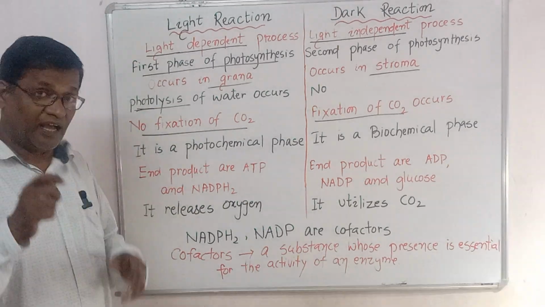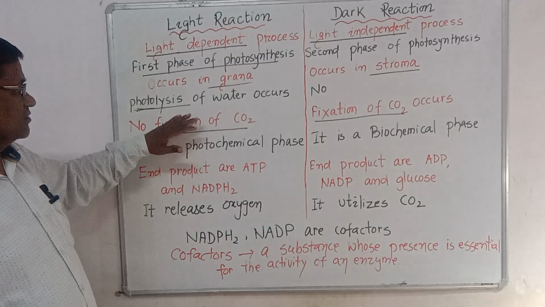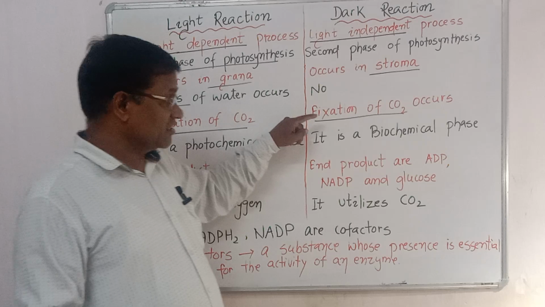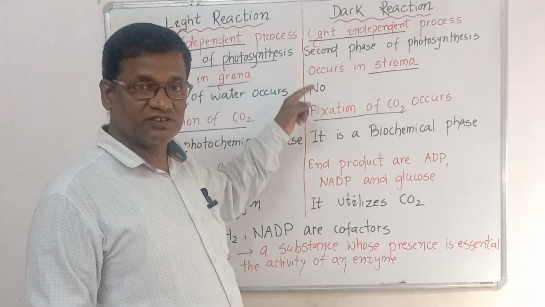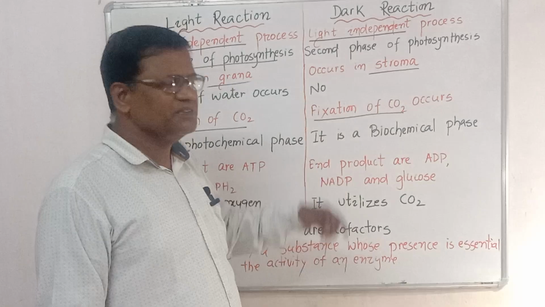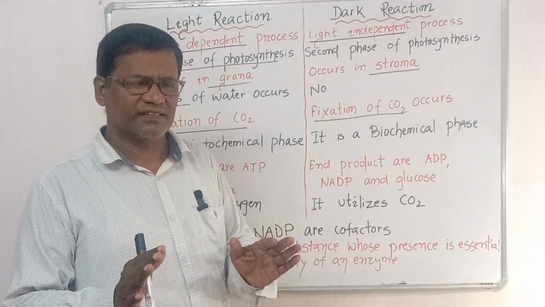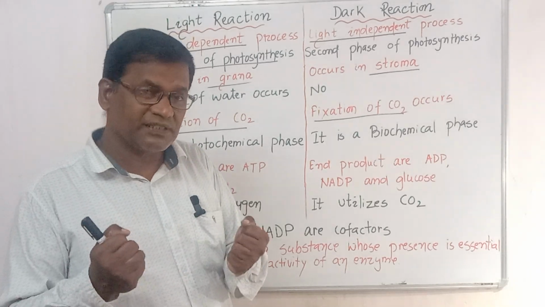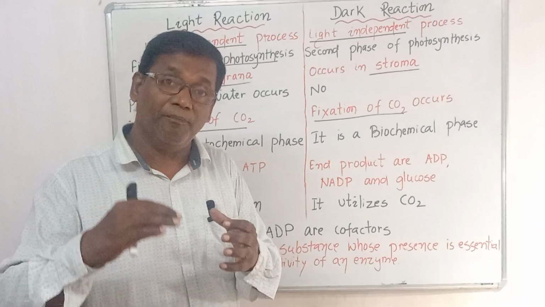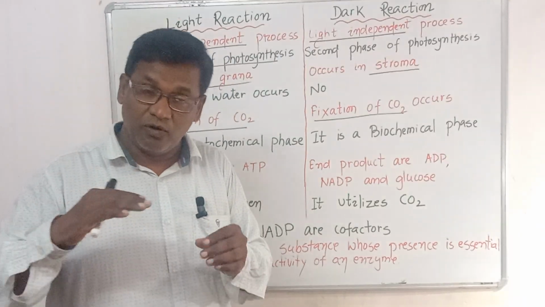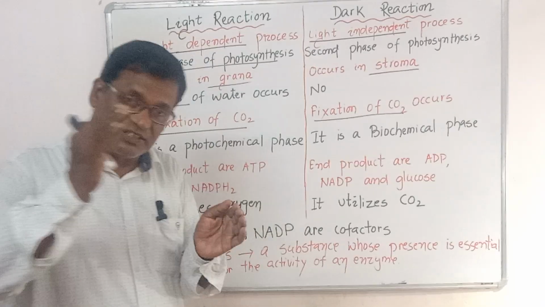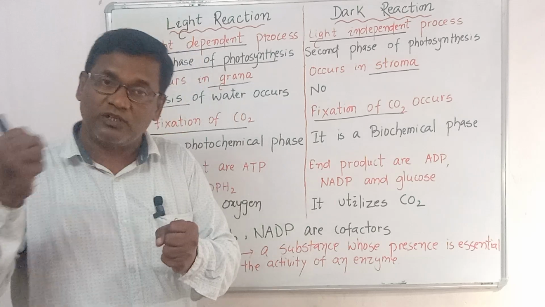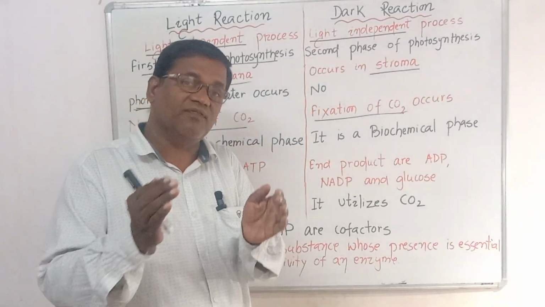You see two things, I make it very clear. Photolysis of water occurs in the light reaction because it is light dependent. Fixation of carbon dioxide occurs in the dark reaction because it is not dependent on the light. Fixation here means that carbon dioxide is converted into another compound, glucose. Photolysis means water breaks down in the presence of sunlight, but carbon dioxide fixation means carbon dioxide converts into glucose.